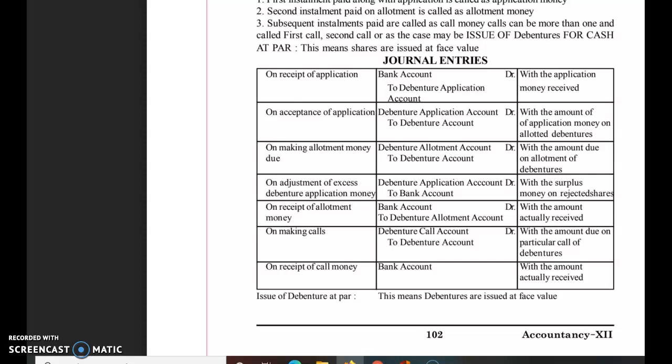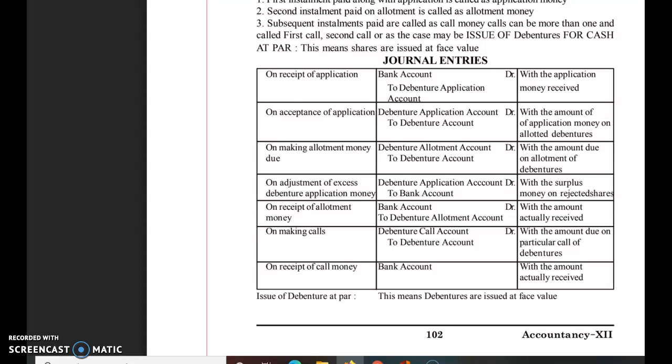In the allotment due entry, like the third entry here, we will also credit Securities Premium Account. So the entry will be 9% Debenture Allotment Account debit to 9% Debenture Account and to Securities Premium Account, for the receipt of the premium.